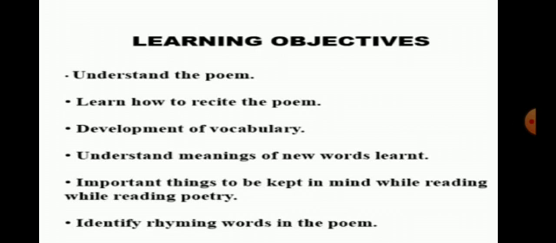Before learning the poem, you have to see the objectives. First point, understand the poem. Second point, learn how to recite the poem. Third point, development of vocabulary. Fourth point, understand meanings of new words learned. Fifth point, important things to be kept in mind while reading poetry. Sixth point, identifying rhyming words in the poem. These are the objectives we have to follow in the poem.